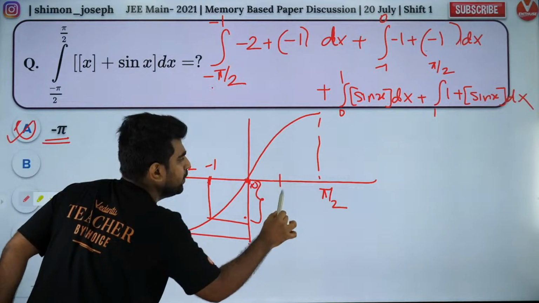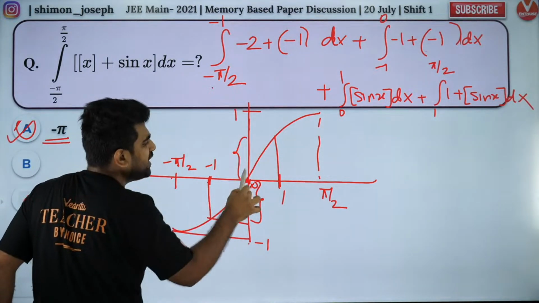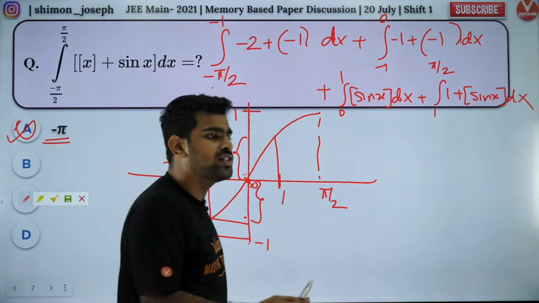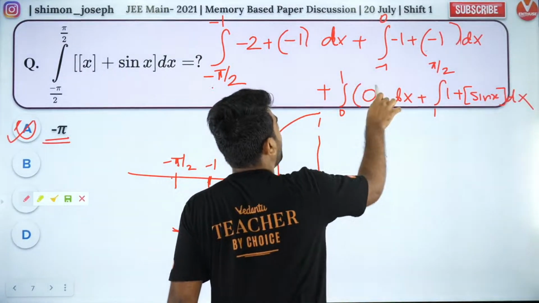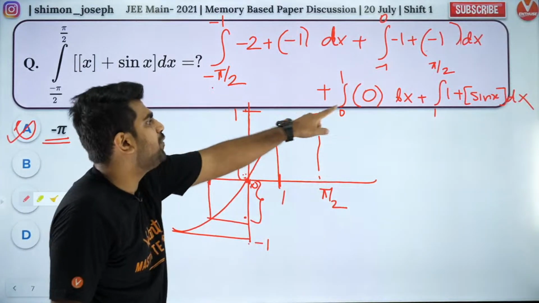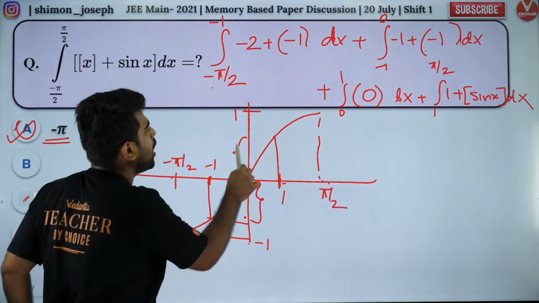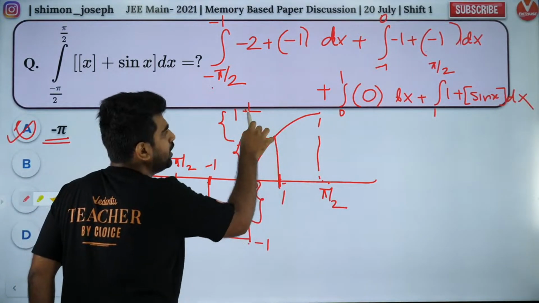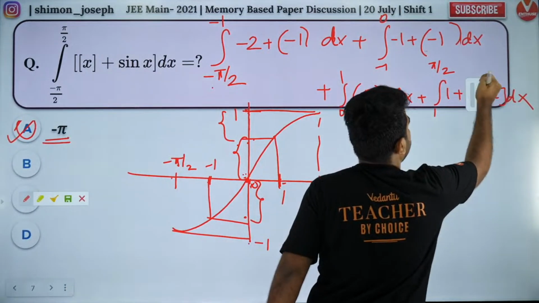Now, between 0 to 1. So 0 to 1 will be somewhere here. Between 0 to 1, sine x is between 0 to 1. Between 0 to 1, box of sine x is 0. And finally, we have between 1 to pi by 2. 1 to pi by 2 also, it is positive and between 0 to 1, right? So the box of sine x here also will be 0.